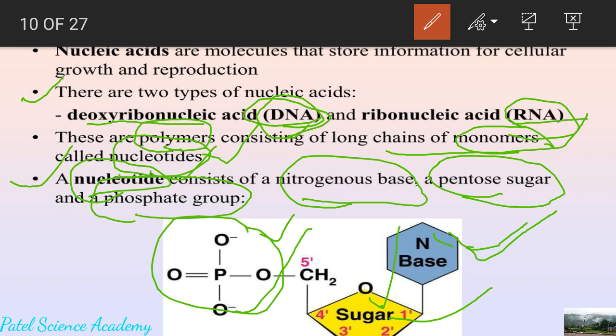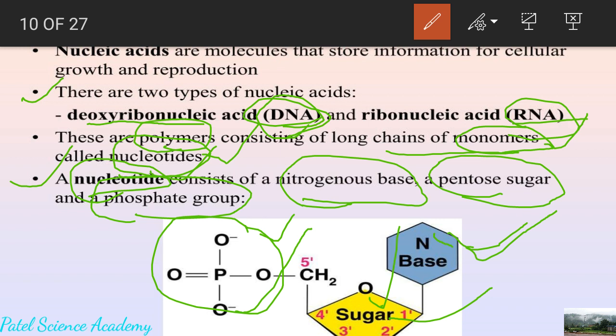DNA and RNA are the types of nucleic acid which are present inside the nucleus. DNA is present on the chromosomes, which are the genetic material that inherits or transmits the genetic characteristics from generation to generation.